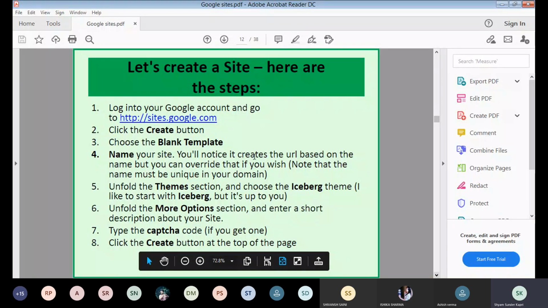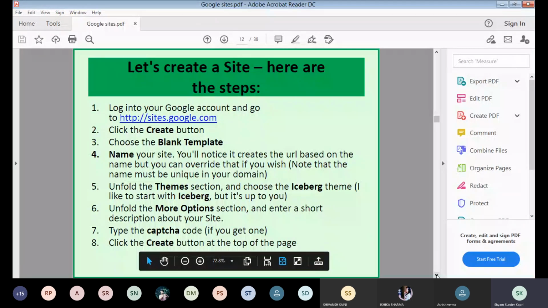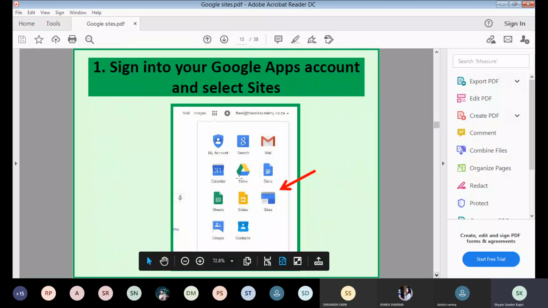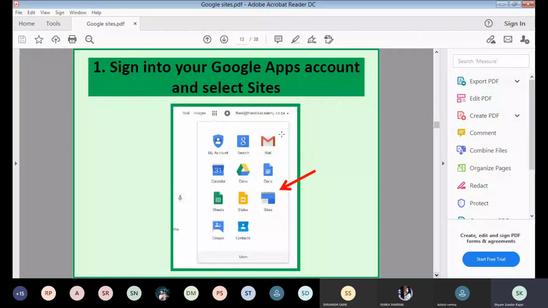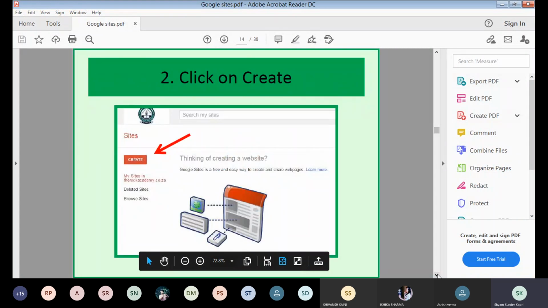Again, log into your Google account and go to site.google.com. As I said: create button, blank template, name your site, themes, more options, caption, create, right? You can create like that as we have discussed initially. Here, sign into your Google Apps account and select Sites. You can start from here. This can be the starting point, and create.